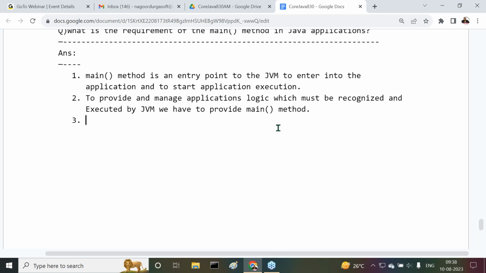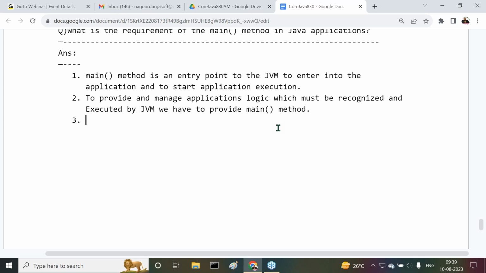Listen, all of you listen carefully. One more point, everybody understand it clearly. JVM will start application execution at the starting point of the main method. JVM will terminate application execution at the ending point of the main method. All of you get my point or not?